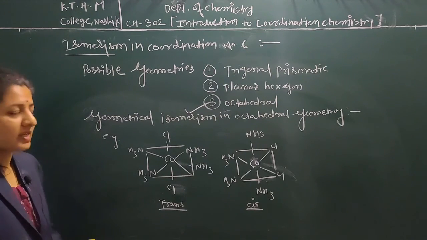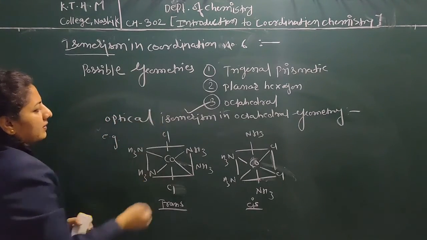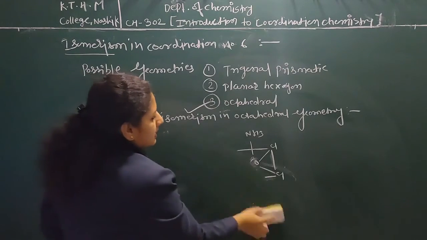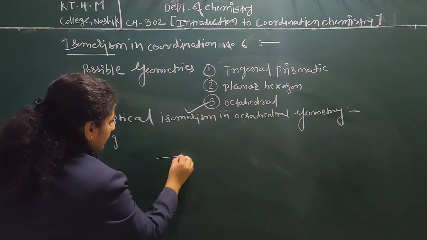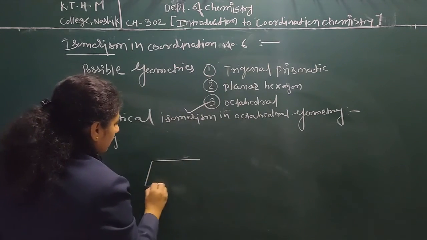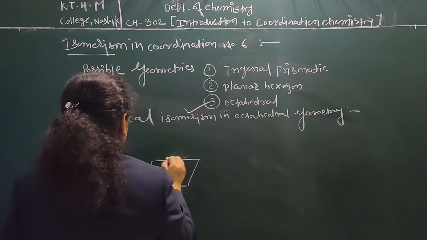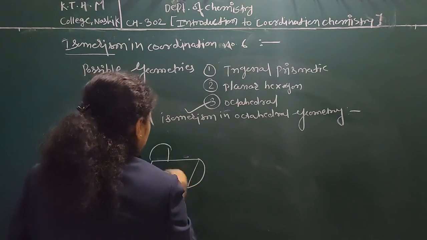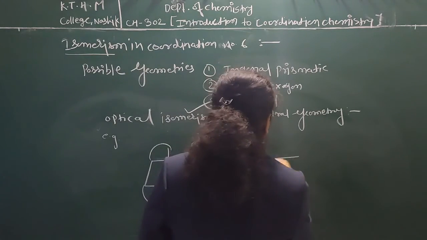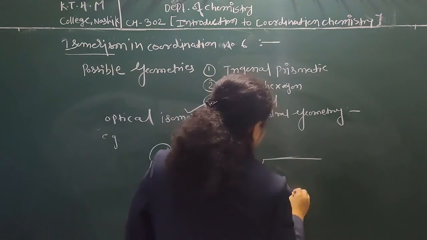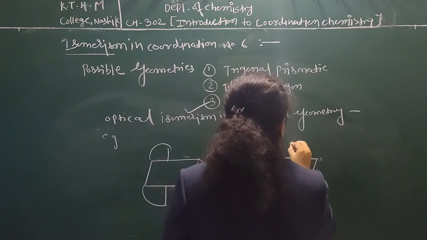Now what about the optical isomerism? For optical isomerism, we will discuss an example. If suppose there is a bidentate ligand here, then we can easily conclude the positions in that. This is a plane. Now in optical isomerism we discuss 2 types, that is dextrorotatory and levorotatory isomerism.